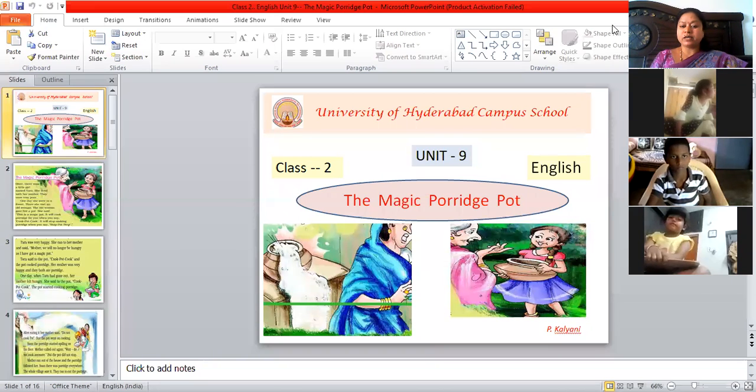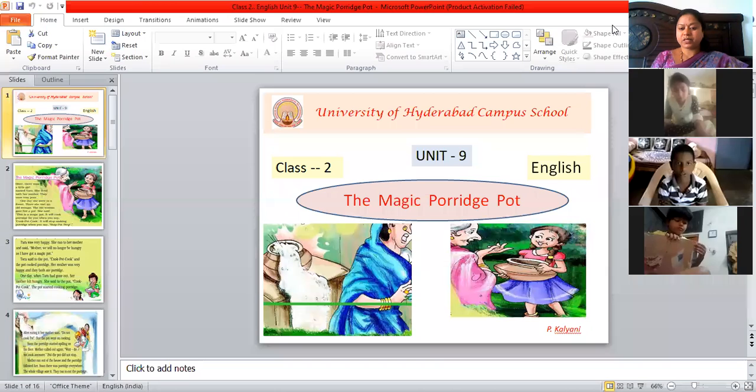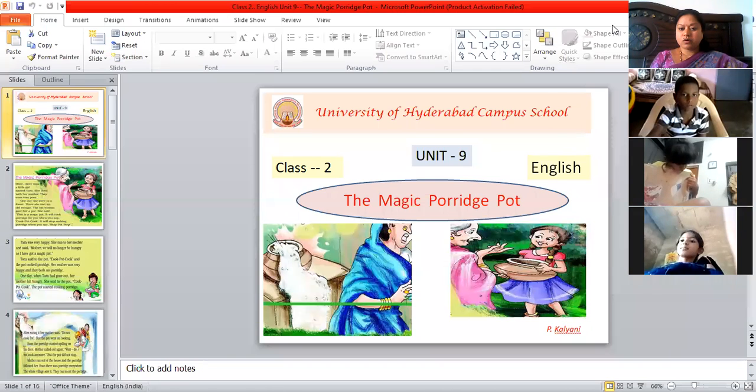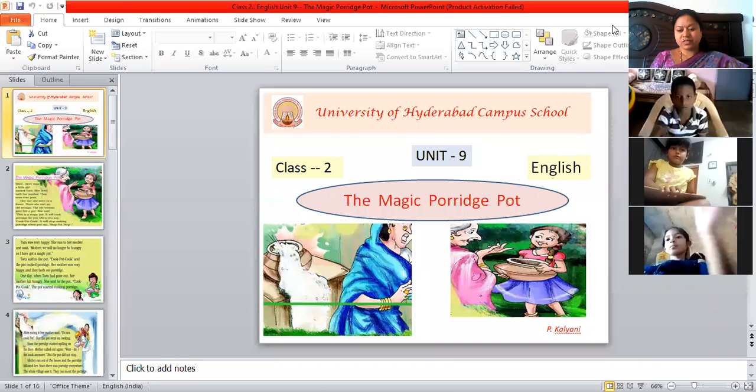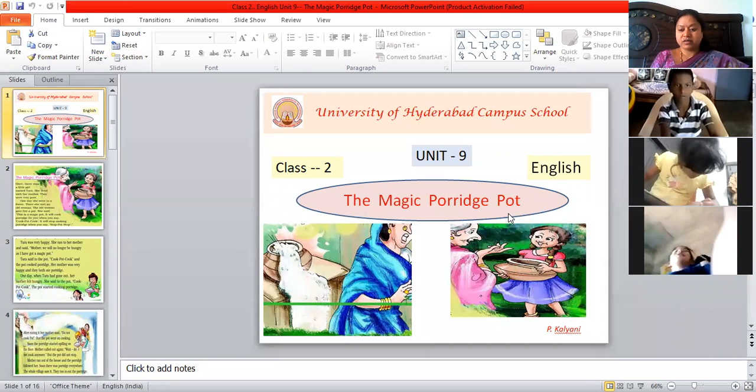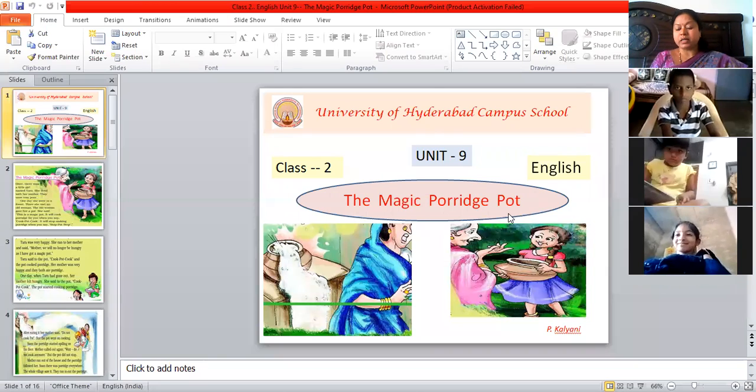Today we are going to deal with the topic, the magic porridge pot, Unit 9. Now, before going into the topic, do you know what is magic? Let us understand the topic name first. Magic. Magic means, can anybody tell me what is magic?